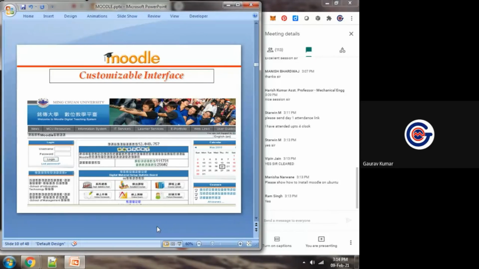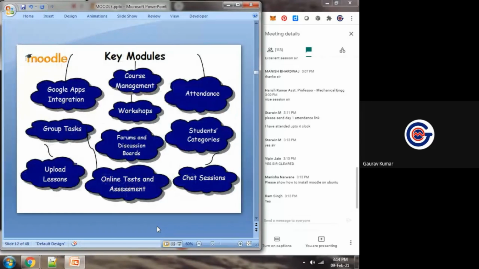We can customize it as per our own requirements, which are different modules. Google Apps can be integrated, uploading of lessons, workshops can be organized, online tests, assignments, discussion boards, student categories, so many things, whatever you can imagine.